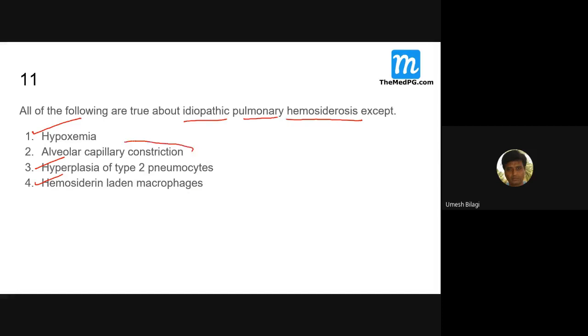Only this one appears incorrect. In fact, there is a dilatation. Alveolar capillary, there will be dilatation here.